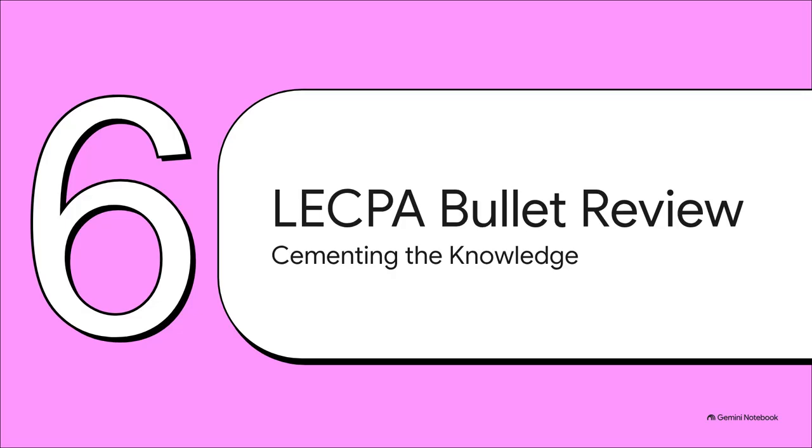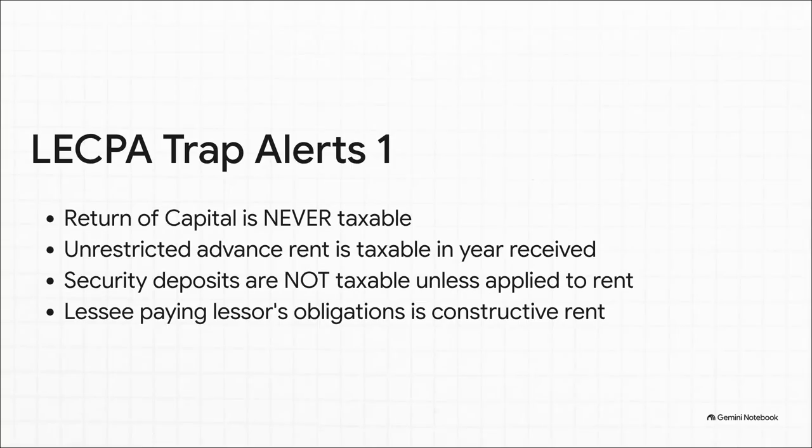Section 6. LECPA Bullet Review. Cementing the neural pathways. Okay, we've broken down the system. Now let's hit the ultimate save point with a high-yield bullet review. These are the exact tricks that show up on the LECPA year after year, so let's lock in that 3-year retention right now. Number 1, never let them tax a return of capital.